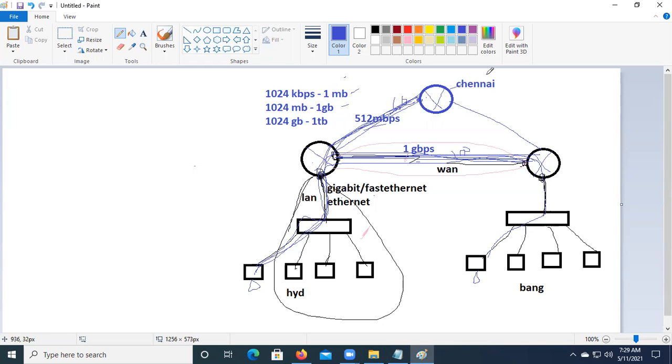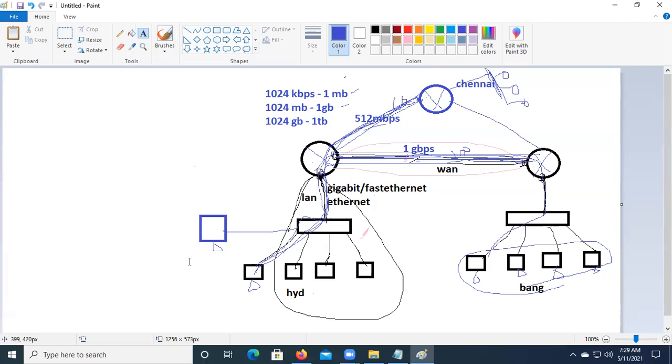So I have users. Say for example, we symbolize the LAN like this. In Chennai we have some users, in Bangalore we have some users, and in Hyderabad also we have some users. The users of Bangalore can access a particular web server, an application server, which is in my head office in Hyderabad.